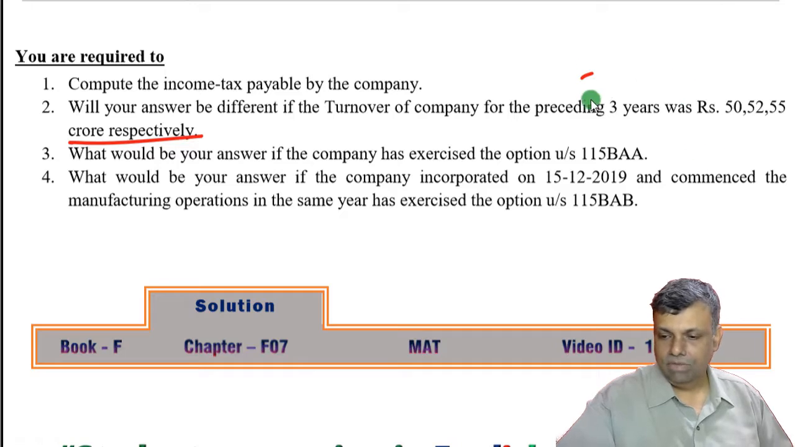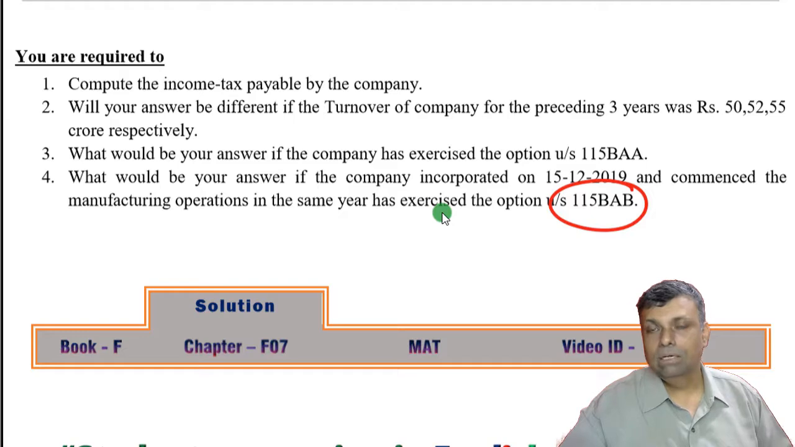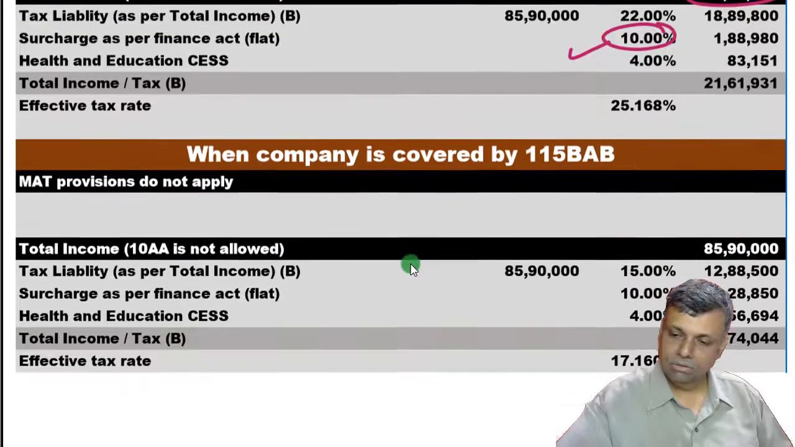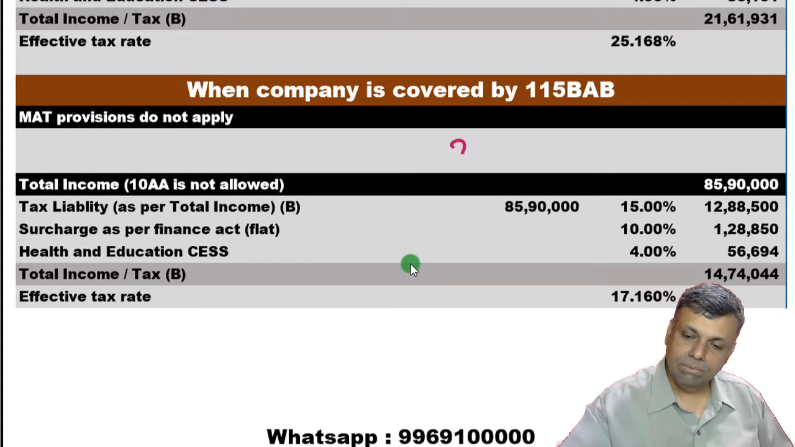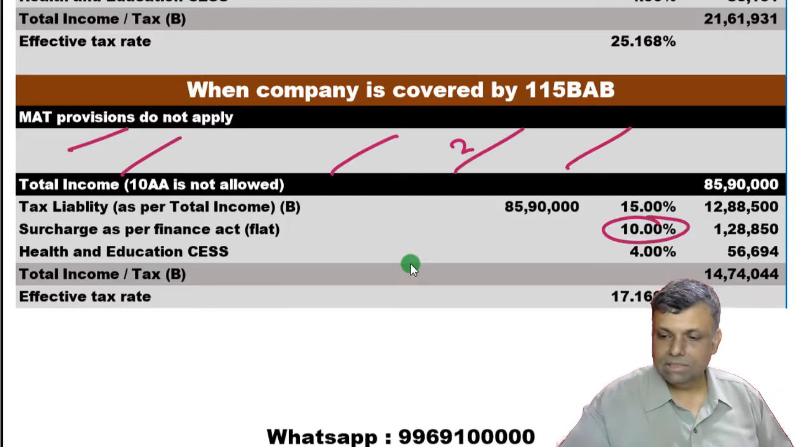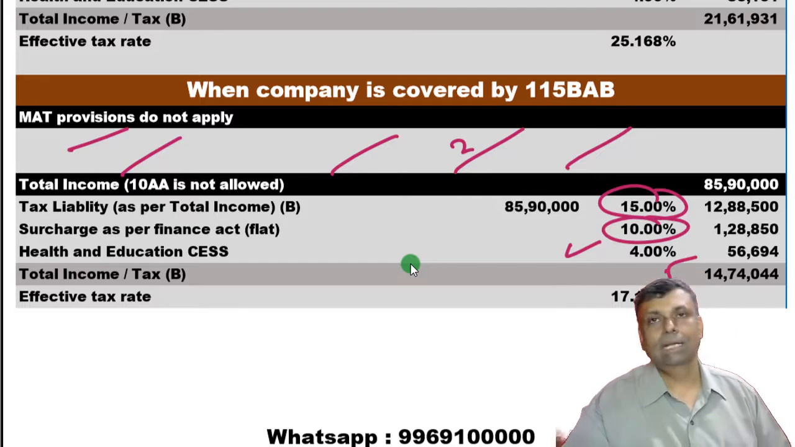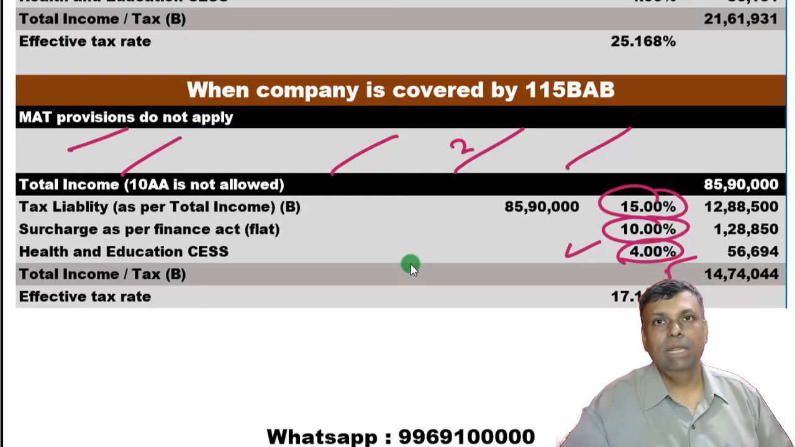Now if you are covered by 115BAB, your tax rate is going to be dramatically low, and that is going to be 15%. Those companies covered by 115BAB have no MAT provision, so no need to do any MAT calculations. It is a flat surcharge, the tax rate has been reduced to 15%, and no MAT, and accordingly the tax liability has been calculated, plus applicable cess. So this is the situation if you are covered by the 115BAB provision. This is how the tax liabilities undergo a change.